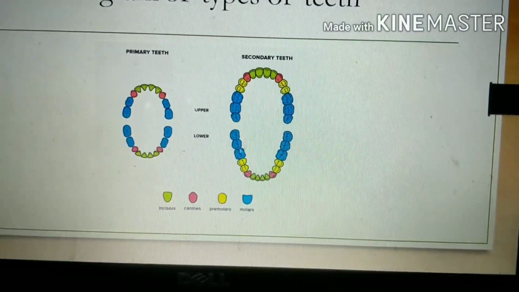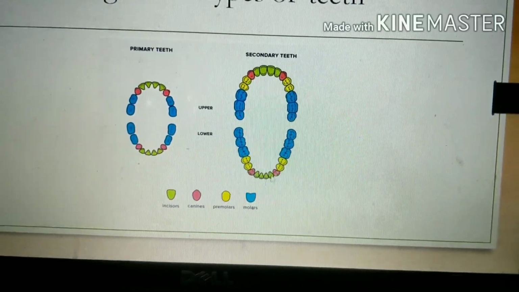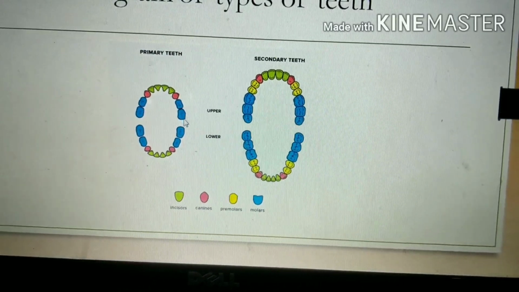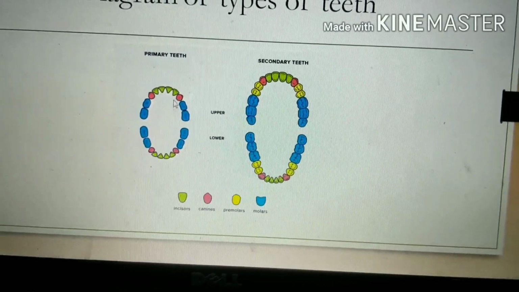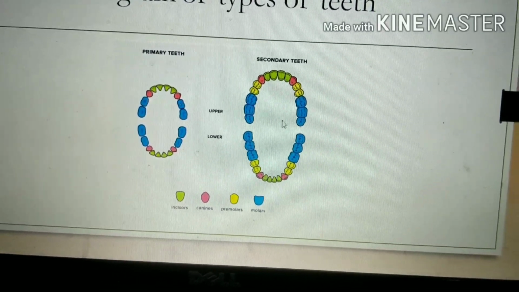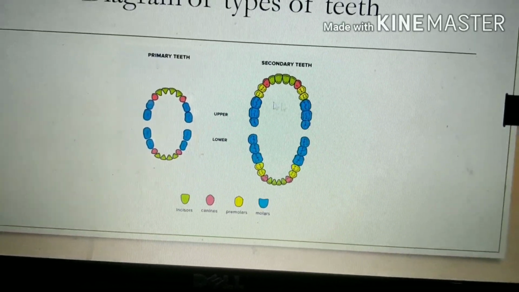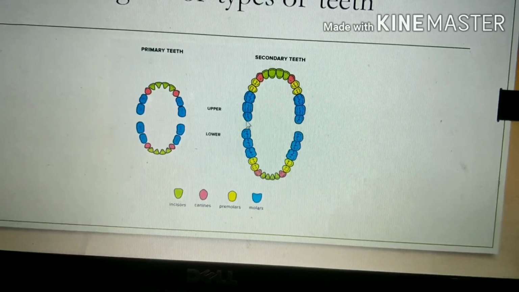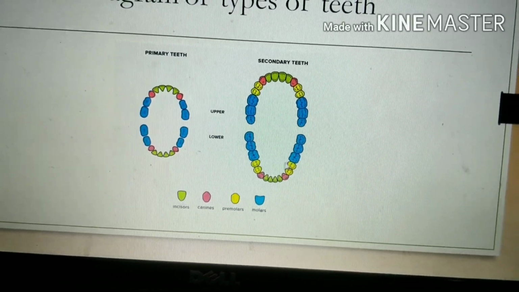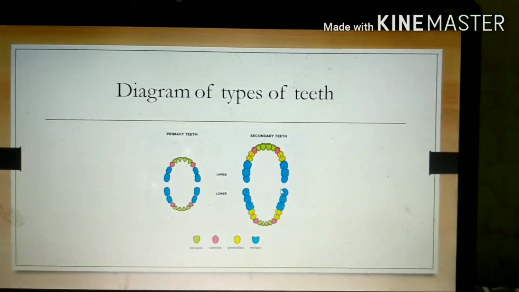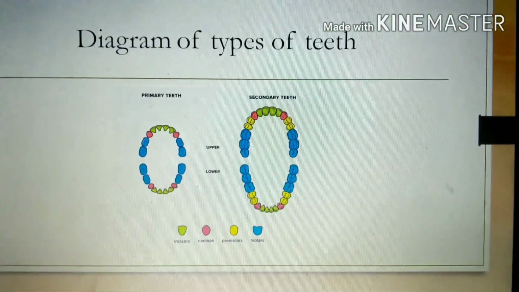So 1, 2, 3, 4, 5, 6, 7, 8. And molars, primarily they are 1, 2, 3, 4, 5, 6, 7, 8. So primarily 8 molars, but in secondary teeth there are 12. Okay, 1, 2, 3, 4, 5, 6, 7, 8, 9, 10, 11, 12. So 12 molars are present in case of secondary teeth.